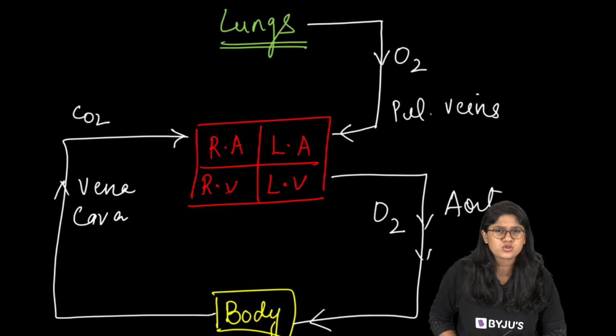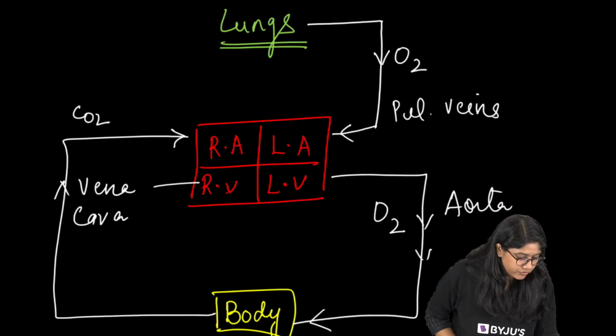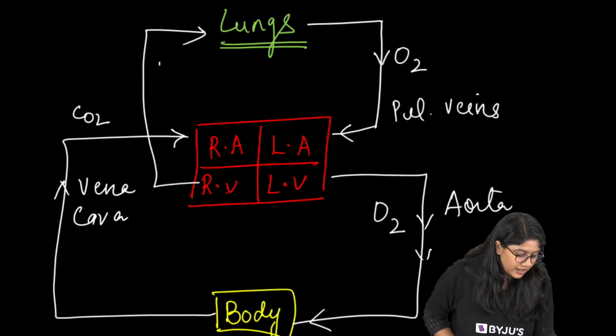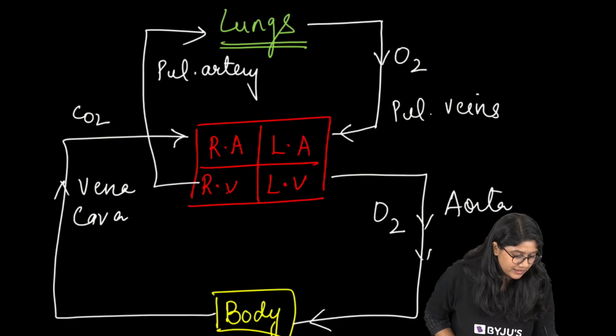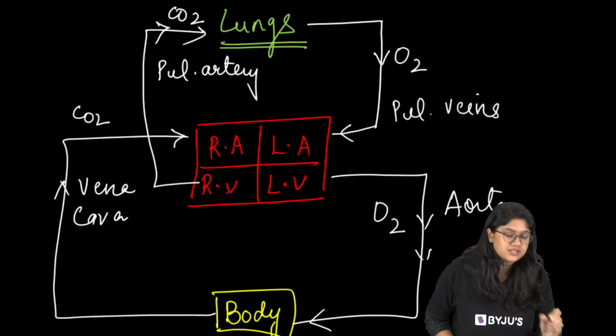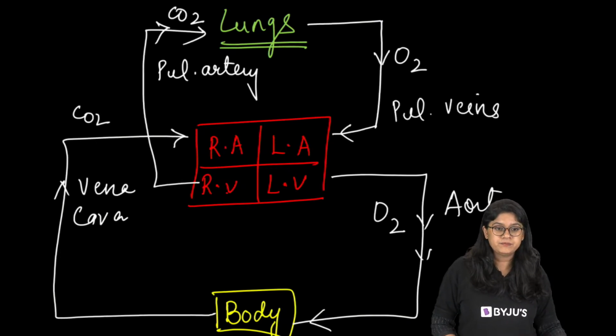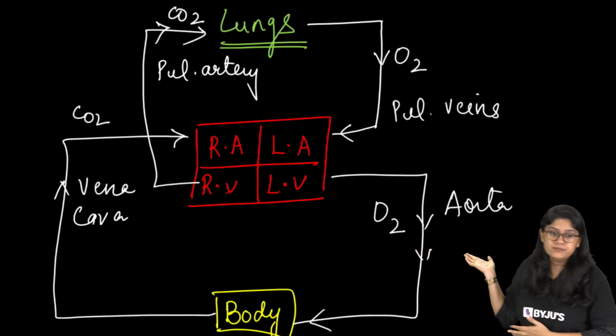Then from the right atrium to the right ventricle, and from the right ventricle with the help of the pulmonary artery to the lungs, and that's how we exhale CO2. Easy? So this is the transportation.